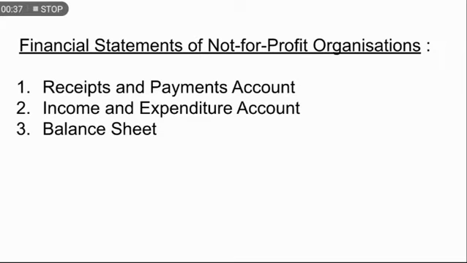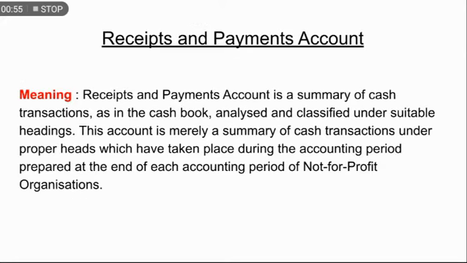Okay, now the financial statements of not-for-profit organization. Number one is the receipts and payments account. Number two is the income and expenditure account. And number three is the balance sheet. Now, today we are going to start with receipts and payments account. Now look at the definition I have given you all.